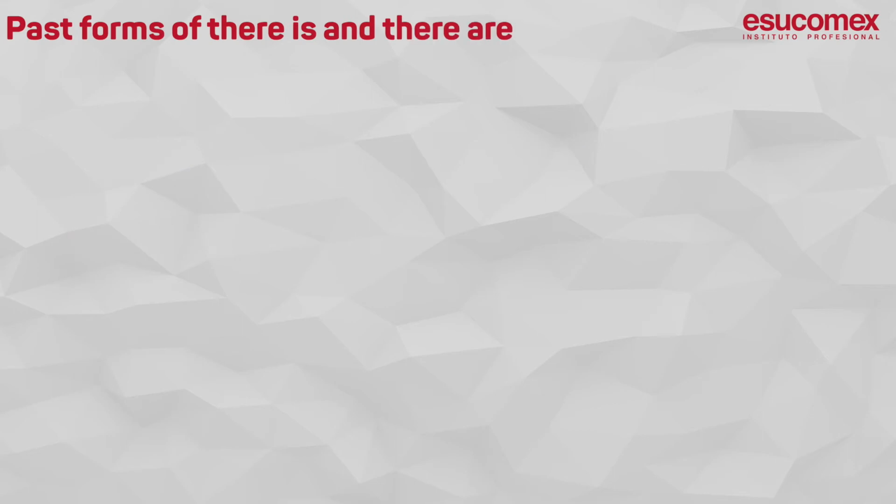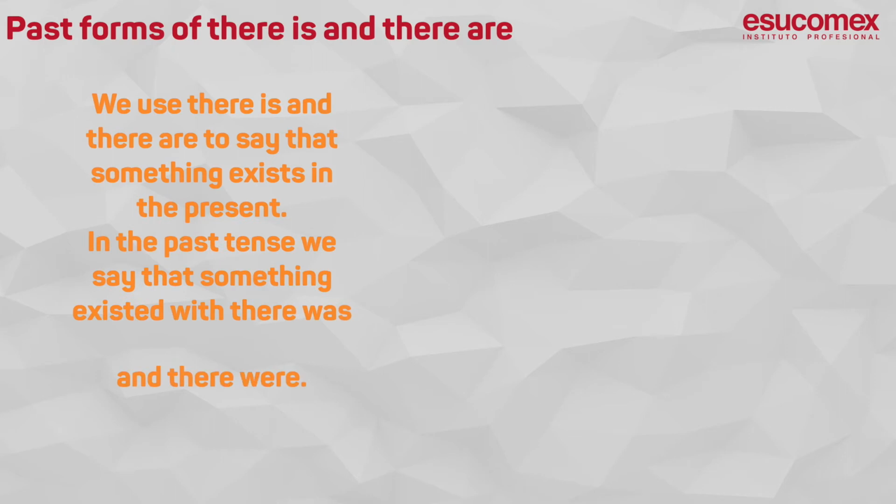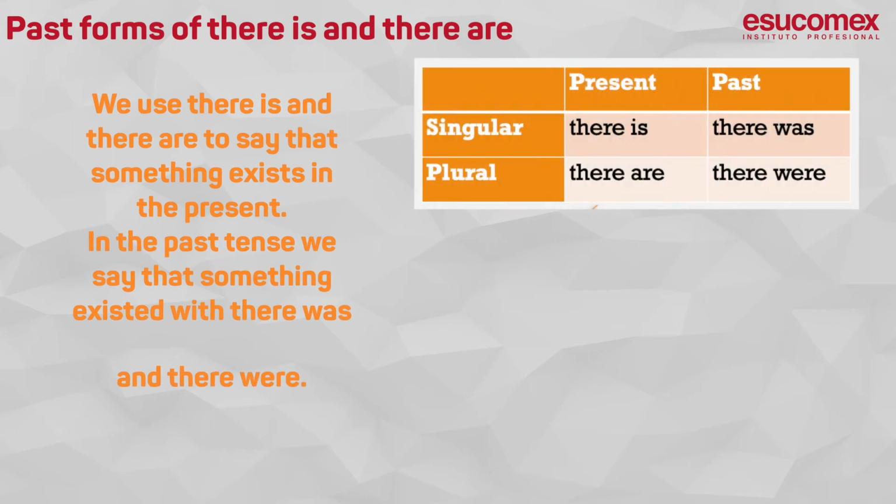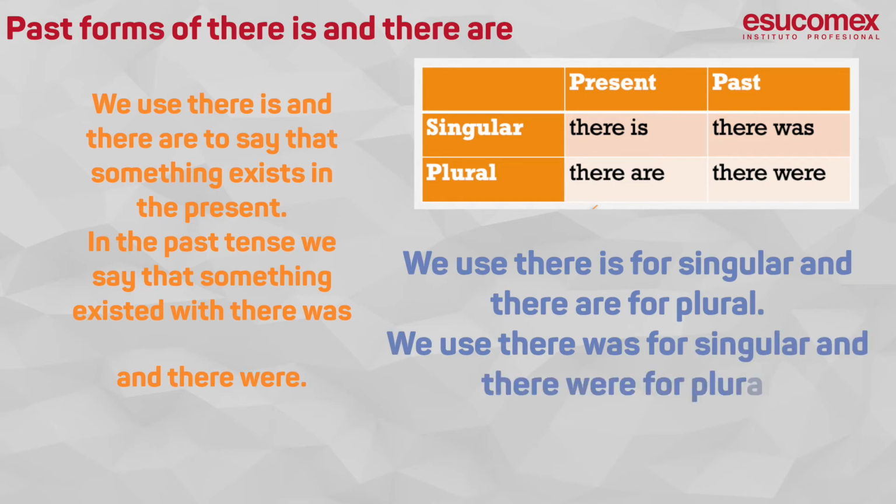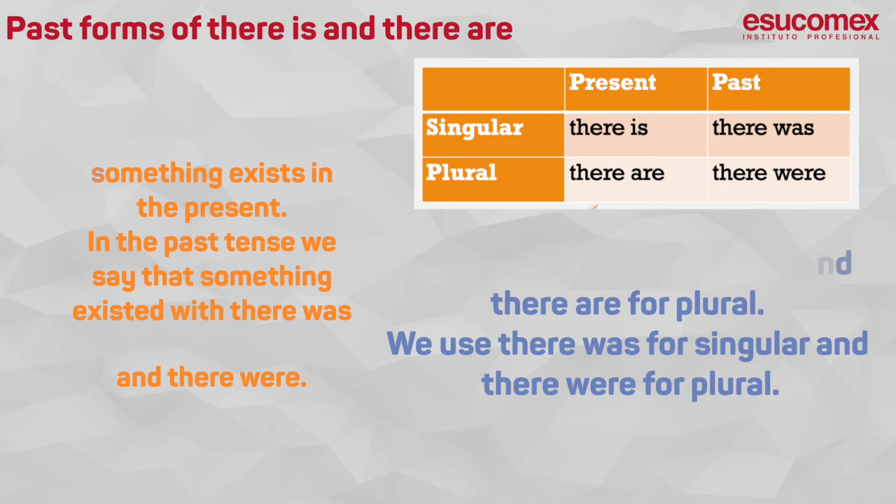Past forms of there is and there are. We use there is and there are to say that something exists in the present. In the past tense, we say that something existed with there was and there were. We use there is for singular and there are for plural. We use there was for singular and there were for plural.